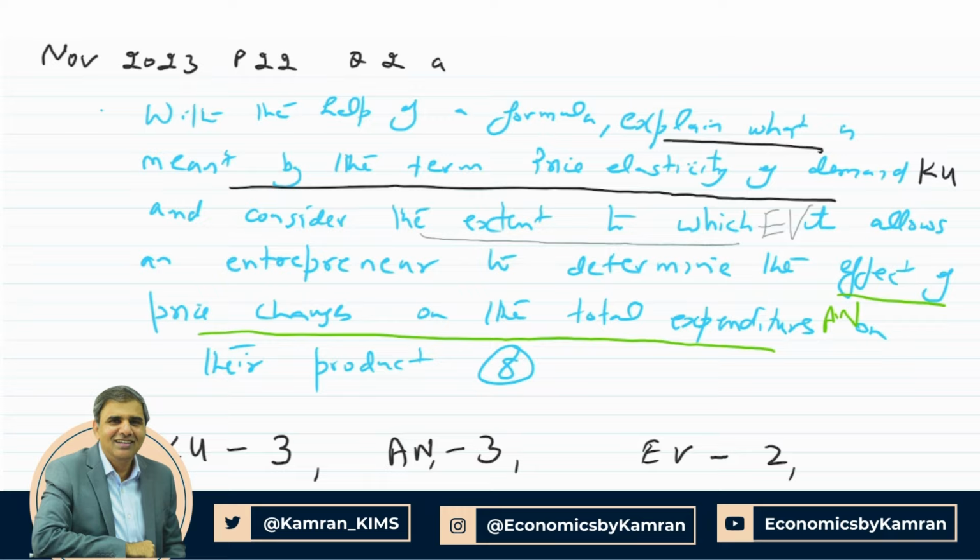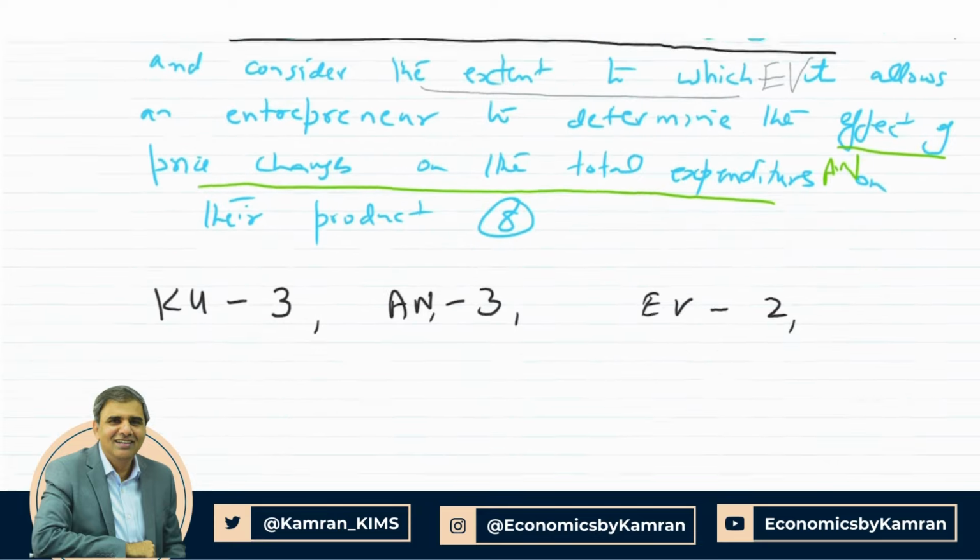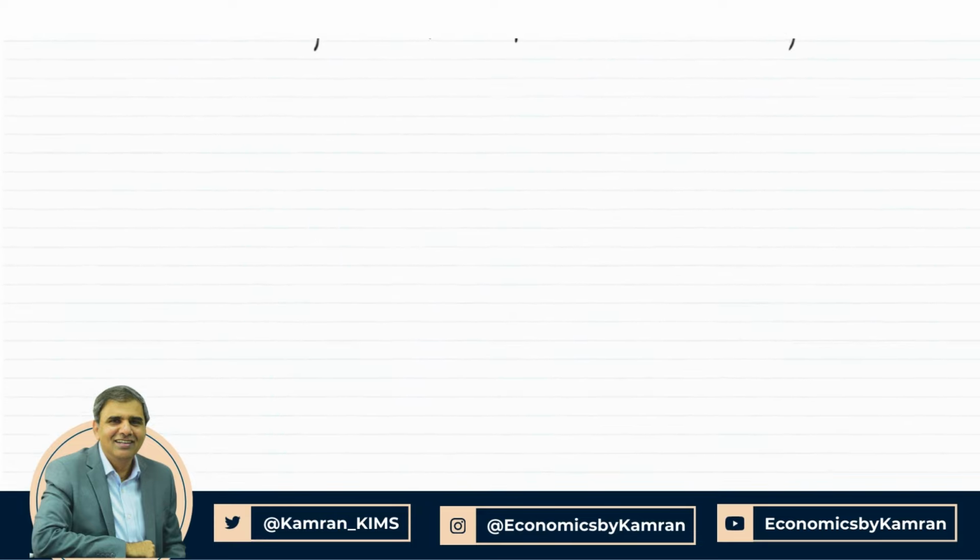Every part A and every part B question of paper 2 contains one evaluative word. In this question, the evaluative word is the extent to which. So 2 marks for evaluation and 3 each for knowledge and analysis. KU is the abbreviation used for knowledge understanding, AN for analysis, and EV for evaluation. So first we talk about knowledge understanding. I use the black pen for knowledge understanding marks. So we need to give a definition of price elasticity of demand.